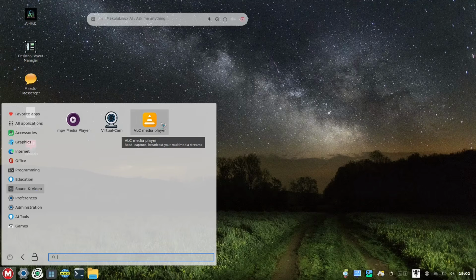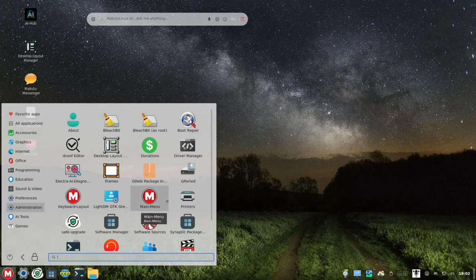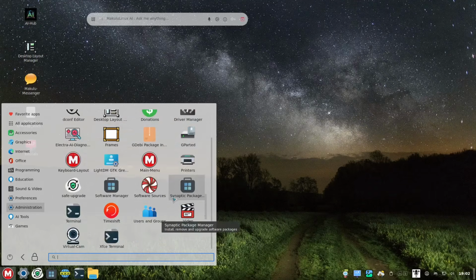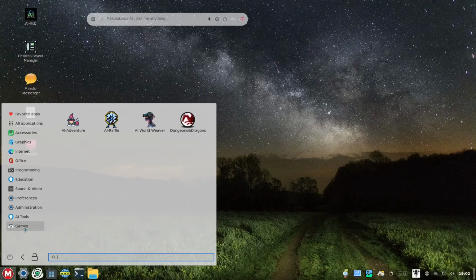They are also using VLC, because VLC is actually a Linux app, which is also available on other platforms like Windows and Mac. Preferences for your settings, administration for your advanced settings about your computer, and the AI tools right here. Games, they actually have 4.